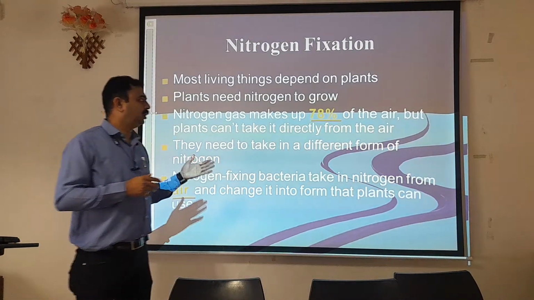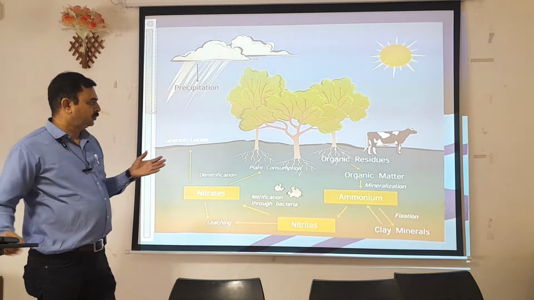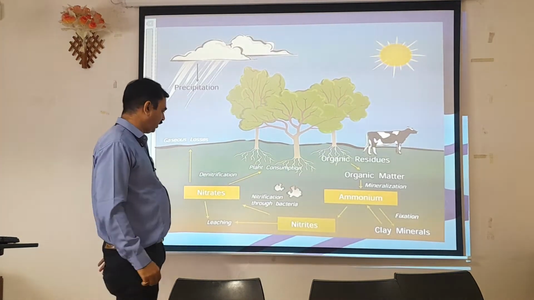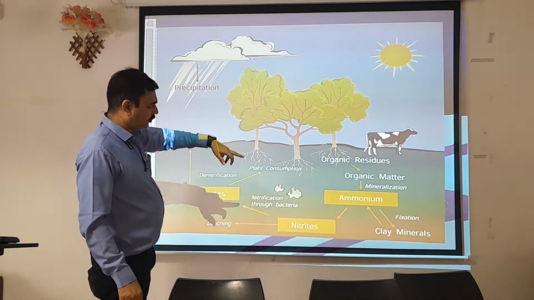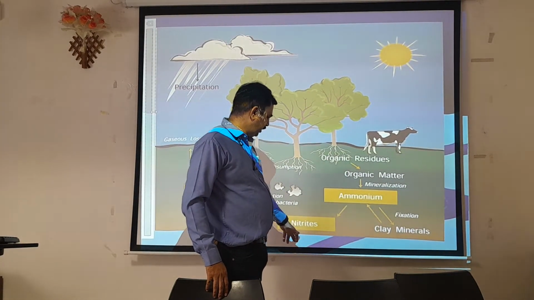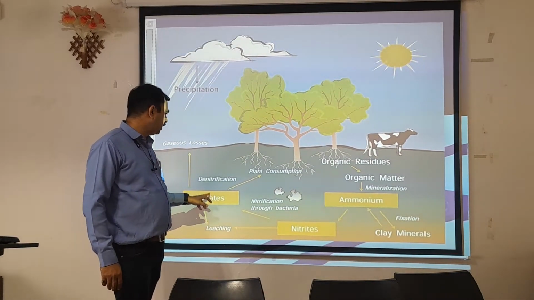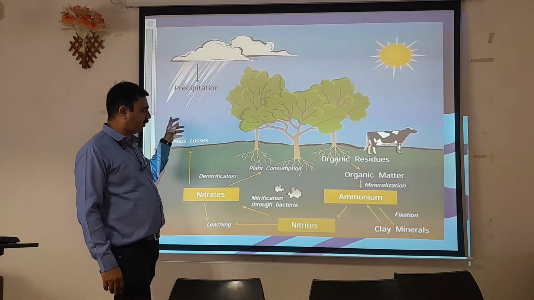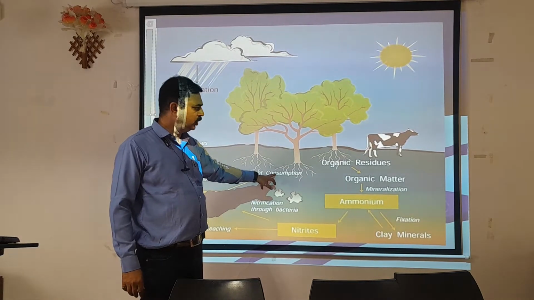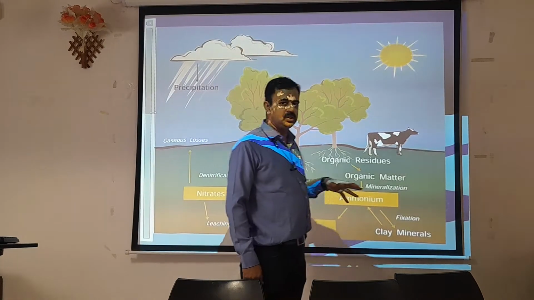So what are those? See this. Atmospheric nitrogen is there for plant consumption. Now, if you go along with this, from animal residues, ammonia will be generated, nitrates will be generated, and these nitrates either will be liberated out in gaseous form or will be consumed again by the plants. So this cycle inside the atmosphere is continuously going on.